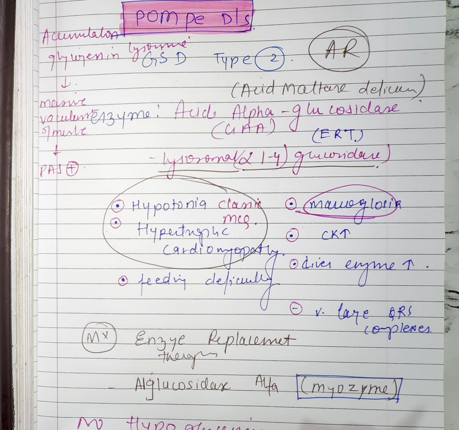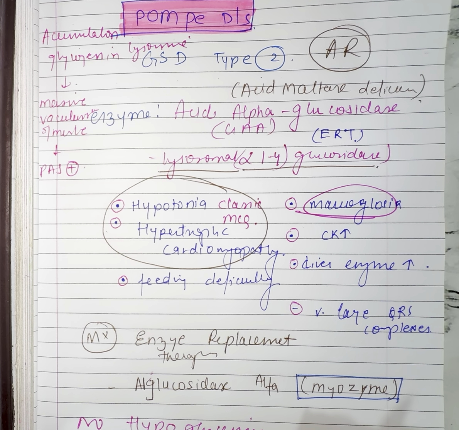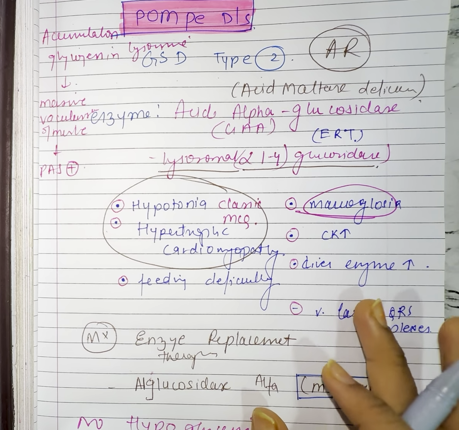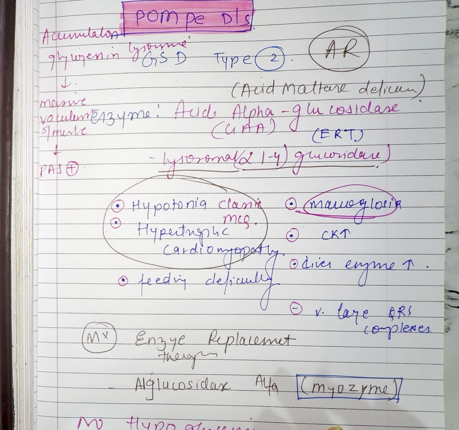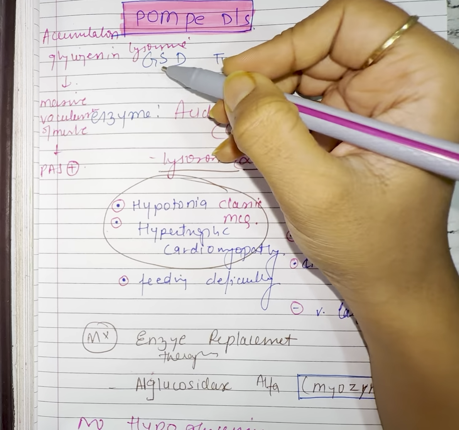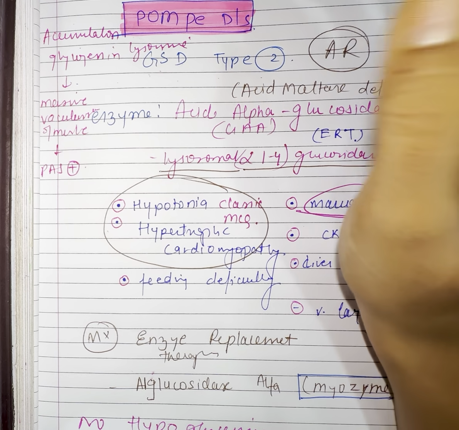A very important topic, and classical MCQs are asked from this much information only. And yeah, that's all. So let's get started. GSD2, that is a glycogen storage disease type 2.